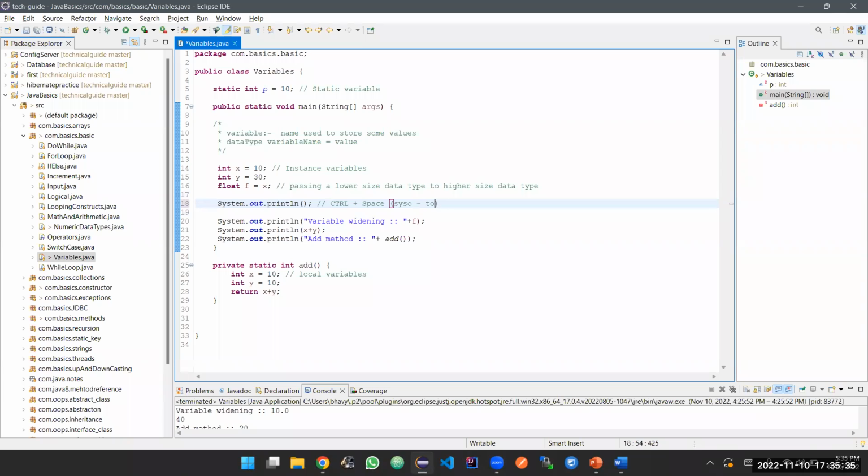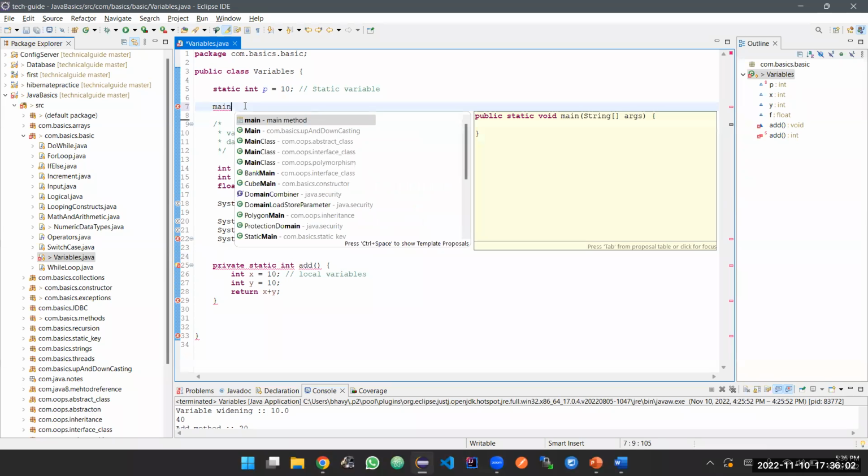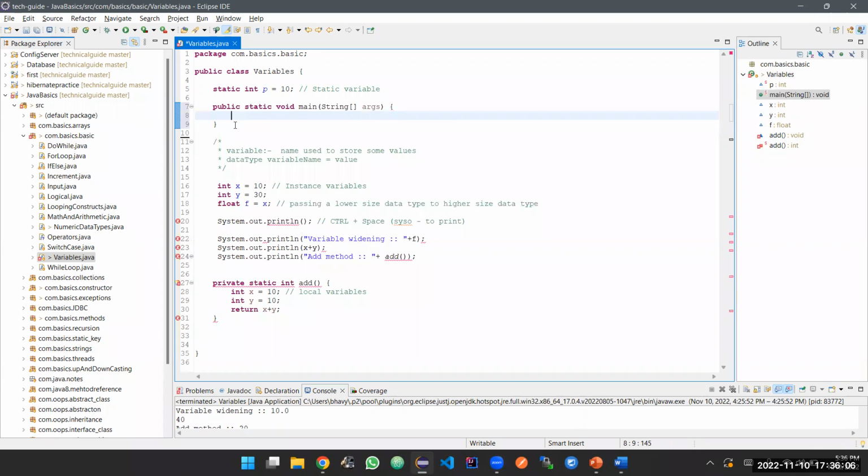So I'll share the source code. Public static void main string open close args. Instead of typing this whole line, you can again use Eclipse. You can just type in main and use control space. Control space, you'll get the main method there. Hit enter, it will automatically populate for you.